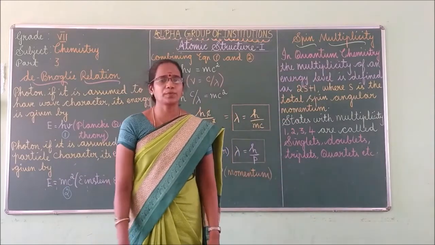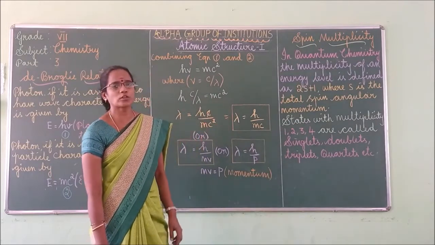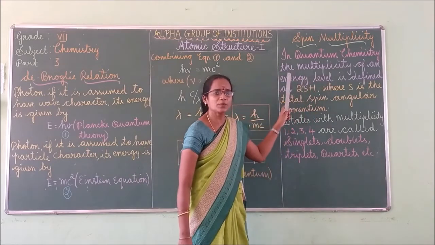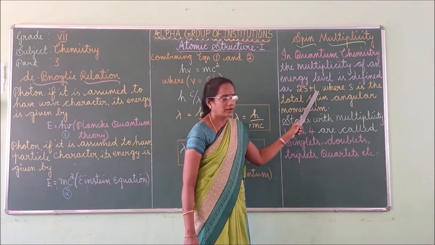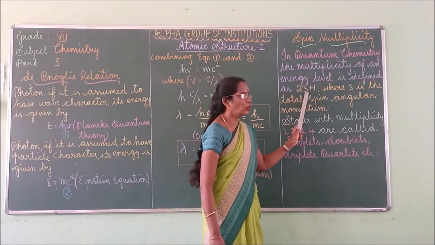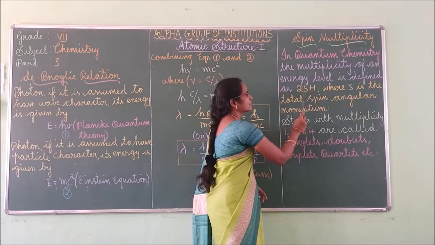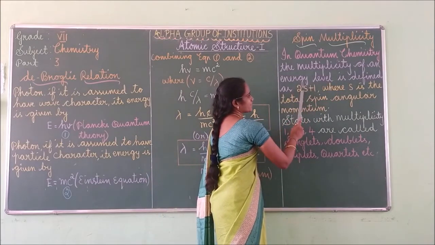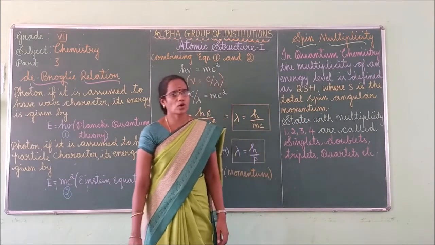Spin multiplicity. In quantum chemistry or otherwise in spectroscopy, it means the multiplicity of an energy level. The multiplicity of an energy level is given by 2s plus 1. This is very important. The multiplicity of an energy level is given by 2s plus 1, where s is the total spin angular momentum.